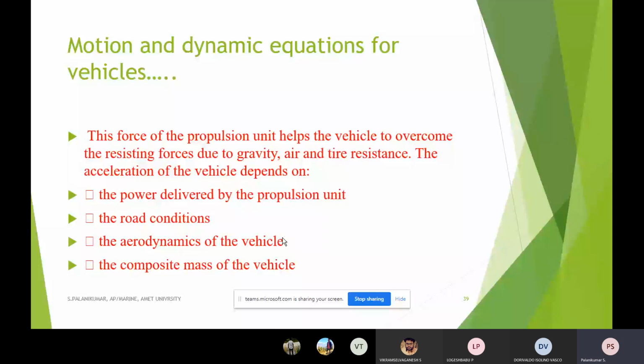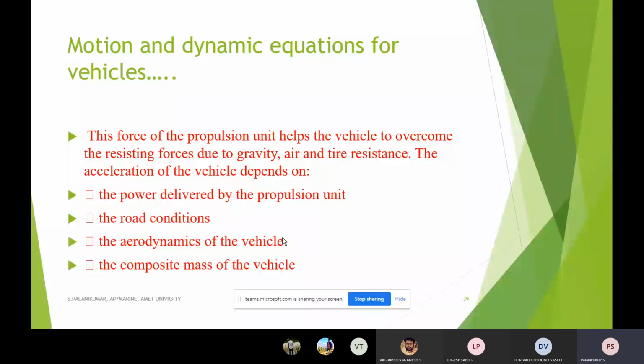So when we transfer it to the wheels, how much resistance there is at the contact with the earth is what helps us, and that purely depends on the nature of the road, whether soft or hard, or having sufficient grip, etc. So a lot of parameters are deciding that.